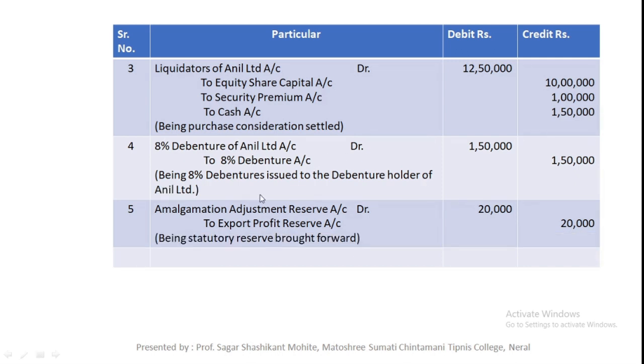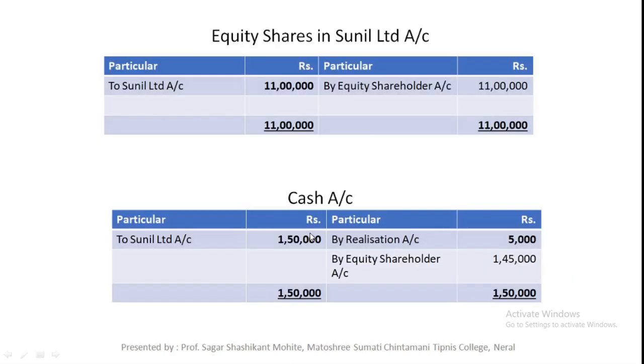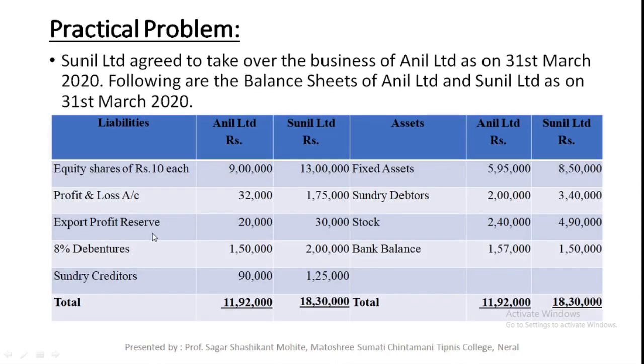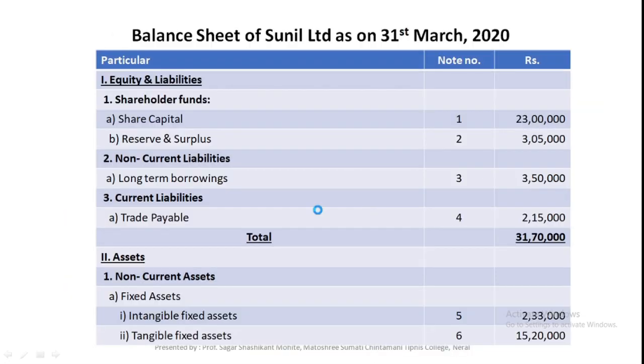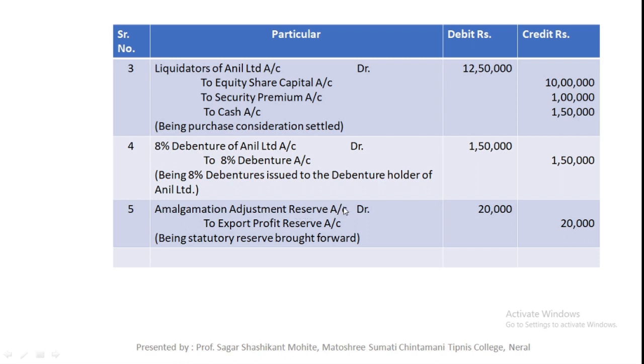Now the last journal entry in the books of Sunil Limited is the transfer of statutory reserve in the books of the new company. The transferor company's statutory reserve is transferred to the transferee company account. The journal entry will be amalgamation adjustment reserve account debit 20,000 to export profit reserve account 20,000, being statutory reserve brought forward.